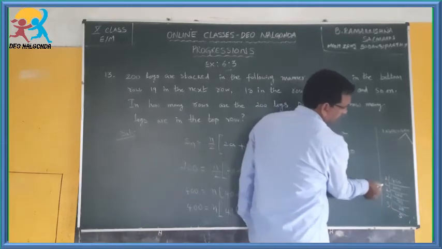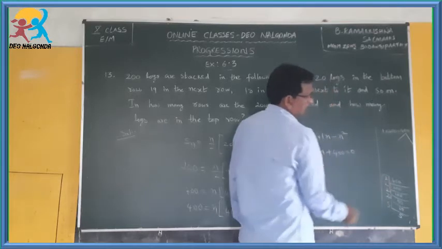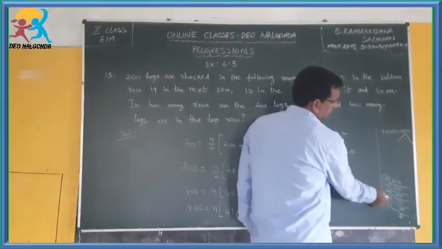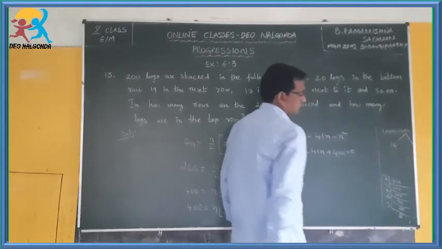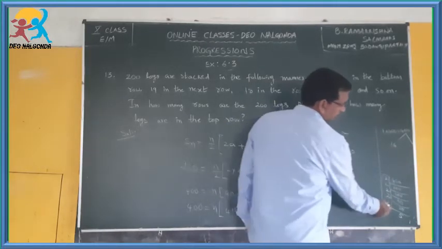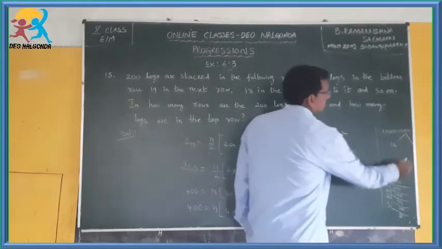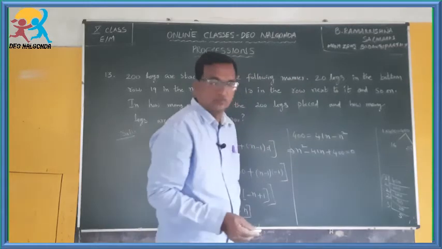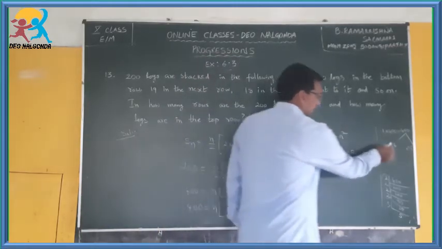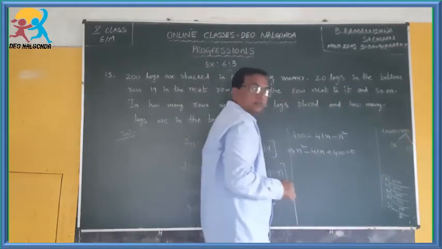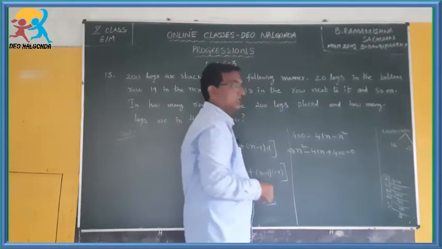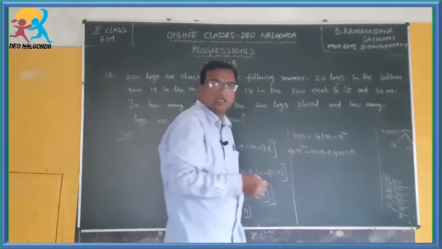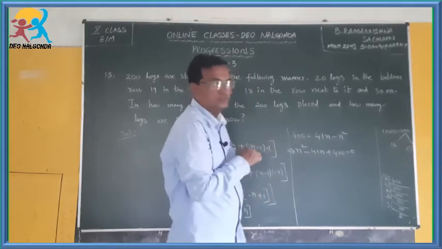So, if you take these 4 factors and make a product of it, how much do you get? 2 2s are 4, 4 2s are 8, 8 2s are 16. If you take 16 as one thing, and 5 5s are how much? 25. 16 25s are how much? 400. Now, if you multiply both these, you will get 400. But one thing you have to remember is, if you add these two, you should get the coefficient of the middle term, that is minus 41. Do you get that if you add them?